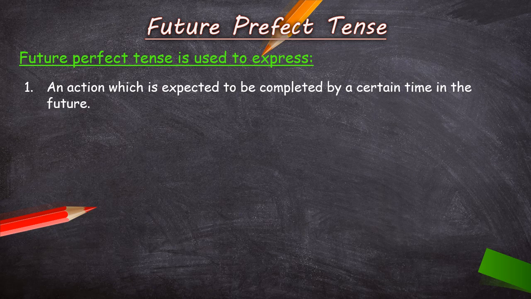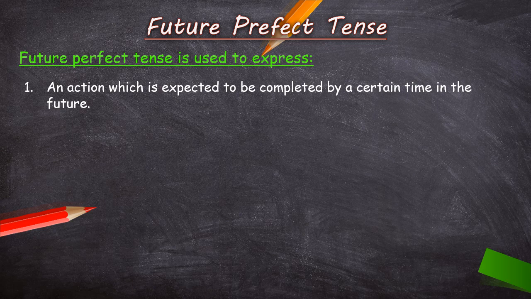That means, children, here we talk about the work for which we have given a time period to complete it. Here we give a time period to complete work.